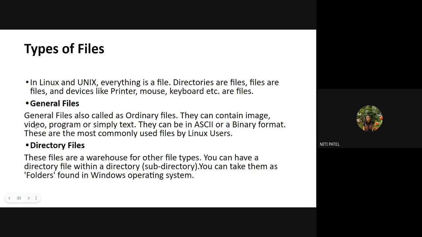The other type of file is the directory file. These files are a warehouse for other file types. You can have a directory file within a directory, that is a subdirectory. You can take them as folders found inside the Windows operating system. Now, what do we have in Windows? We have files and folders.